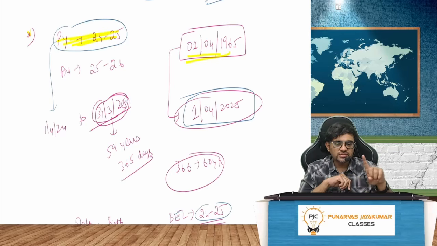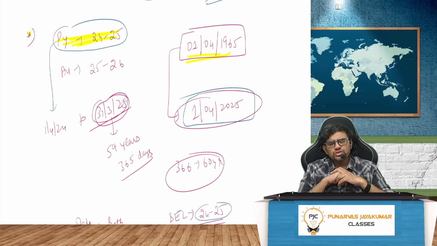Why 365 days? Because 2024 is a leap year, right? So it will be 366 days. It is not 365 days, 366 days. So in the previous year 2024-25, 24 is a leap year.